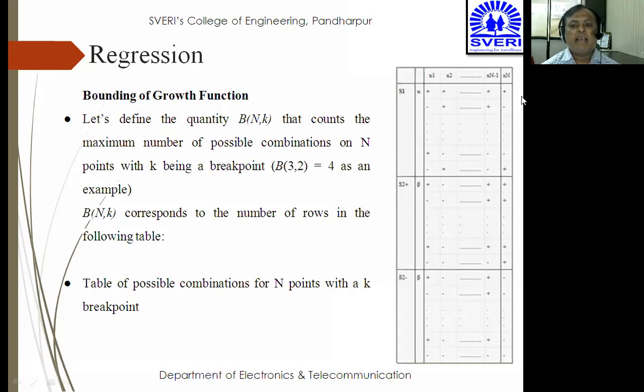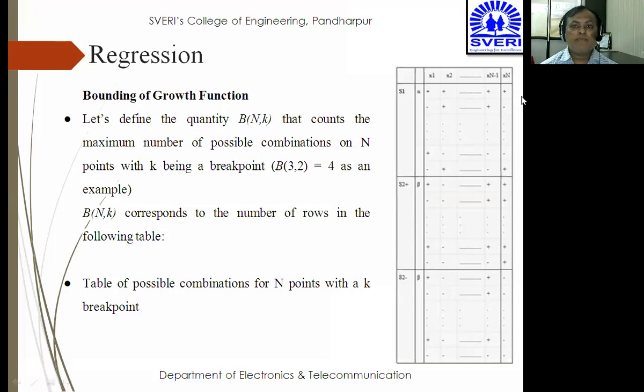Similarly for S1 and S2. Now beyond this, S2 can be divided into two more possible combinations, S2 plus and S2 minus. That is again beta and beta, and the points again range from x1 to x of n minus 1, and then you have an x of n. Now this is how you're bounding the points with the help of this table. So how this bounding of the growth function has been done, that we are going to see in this concept.